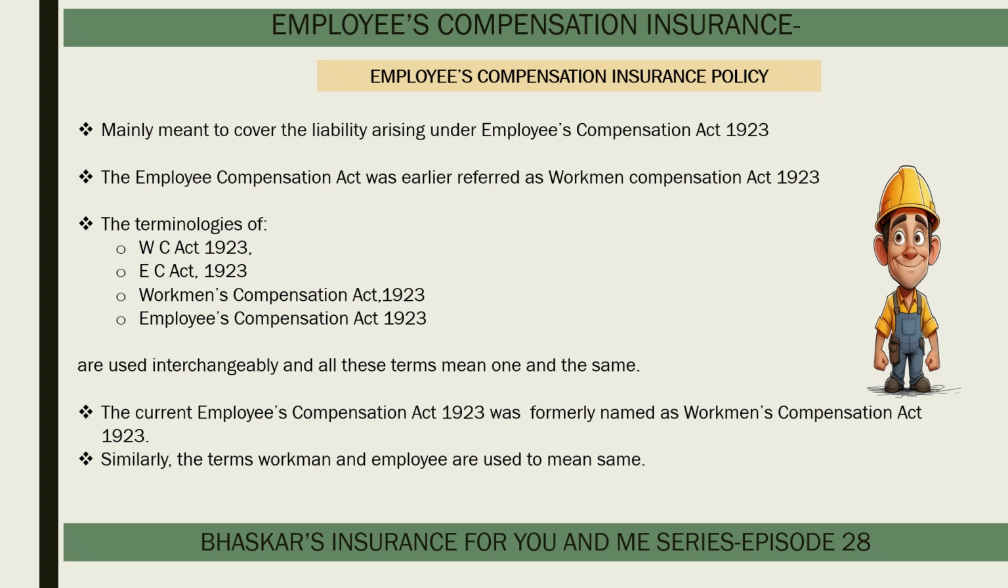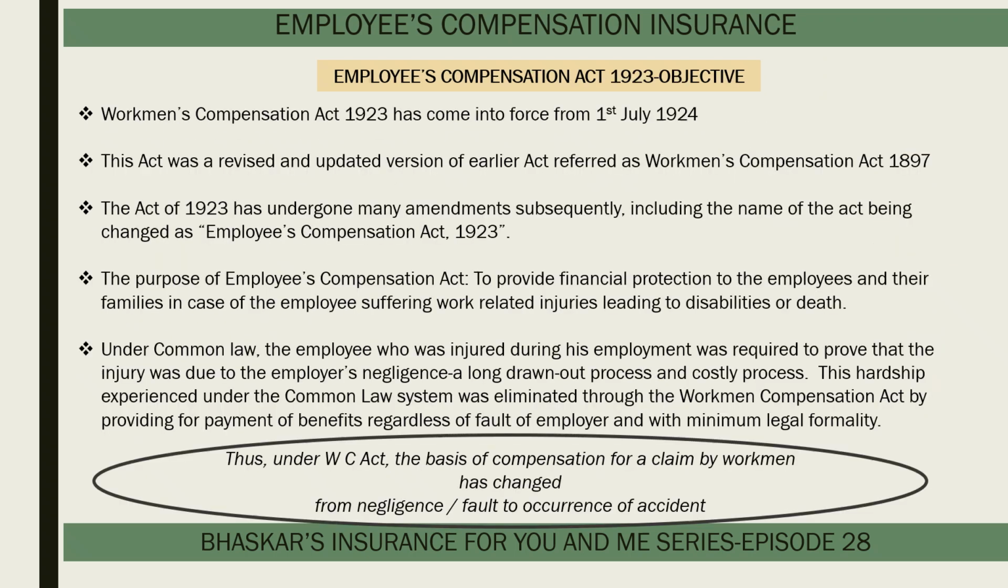Throughout our discussions on this topic, the terminologies of WC Act 1923, Workmen's Compensation Act, EC Act, or Employees Compensation Act 1923 are all used interchangeably. And all these terms mean one and the same. That is, it refers to the Employees Compensation Act of 1923, which was formerly named as Workmen's Compensation Act 1923. Similarly, the terms workman and employee are also used to mean the same.